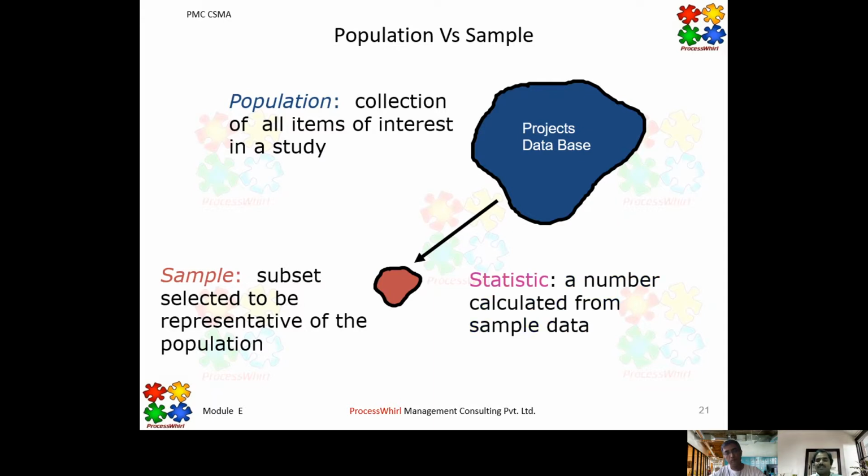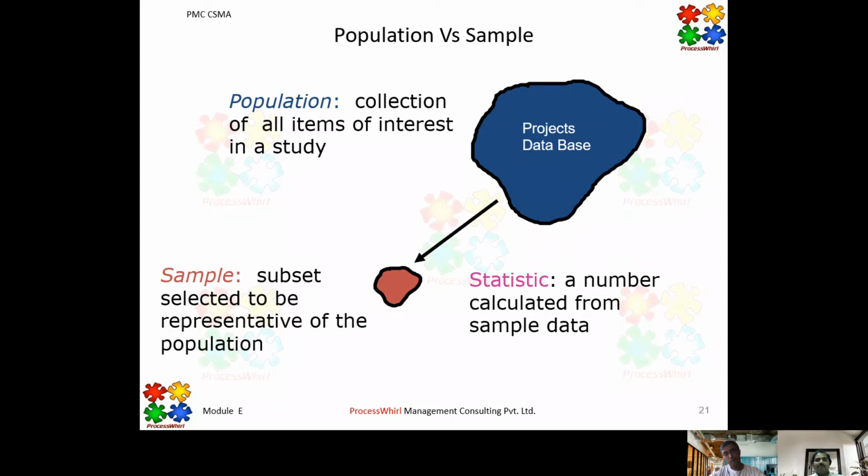And what is statistics all about? It is a number calculated from the sample data. Anything that represents or describes the sample behavior in terms of a number is called statistics. Just for an example, average is called a statistic.